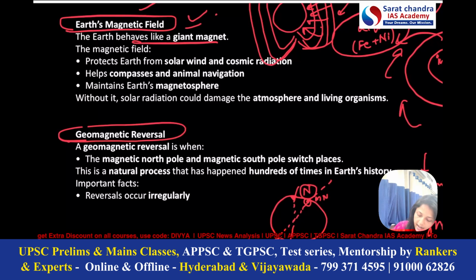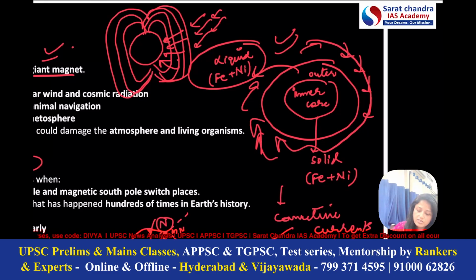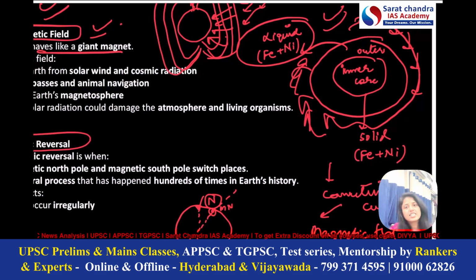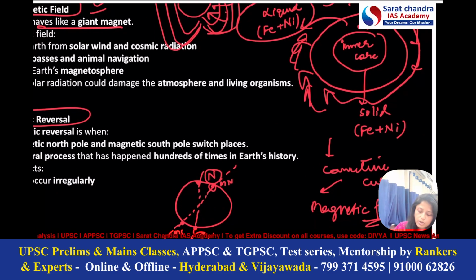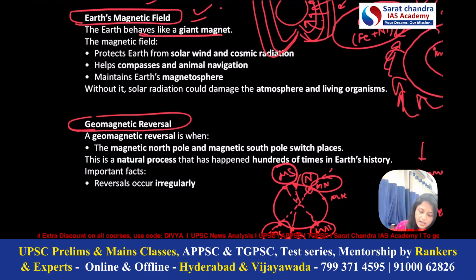The reason being that the creation of magnetic North Pole and South Pole depends on the convective currents, which we have discussed, which depend on the movement of liquid outer core around the solid inner core. So they can change anytime, any disruption can happen. Because of that, the positions of poles can also change. So sometimes magnetic North Pole is here, sometimes it can come here. So magnetic North Pole can come here, magnetic South Pole can come here. So it can completely reverse. So this is the meaning of geomagnetic reversal.